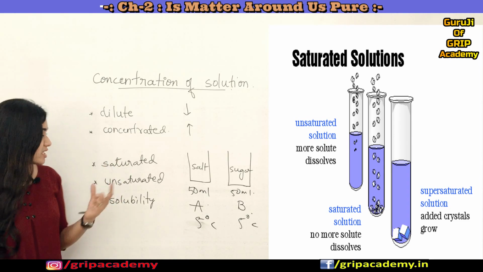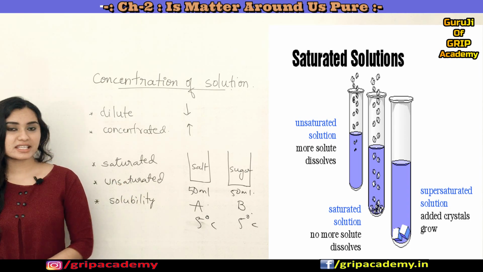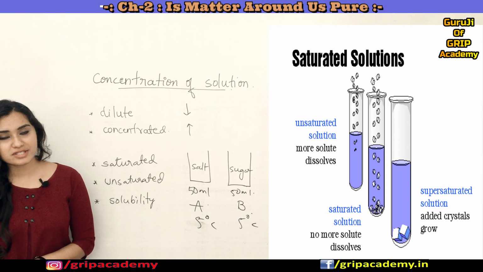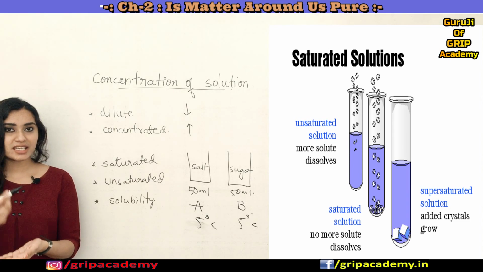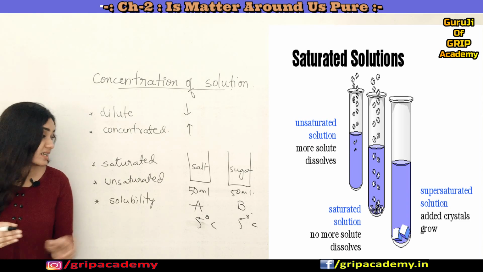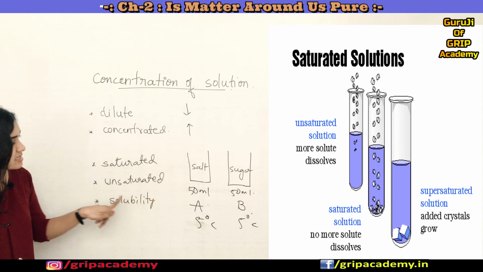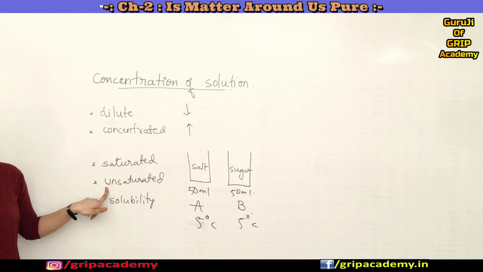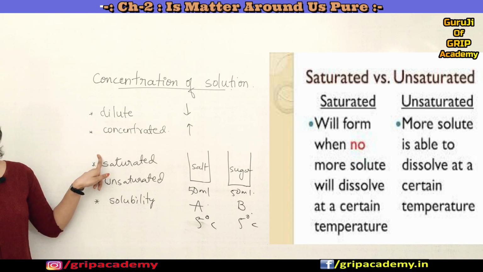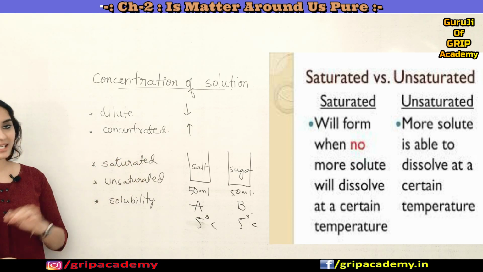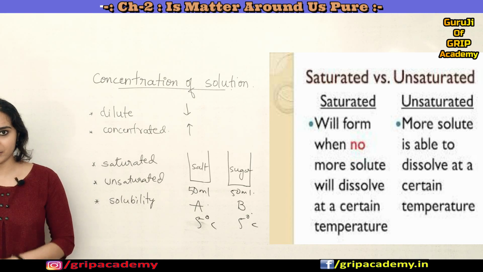An unsaturated solution is one which can dissolve more solute, or a solution containing less solute than a saturated solution, because when it reaches the saturated state, it cannot dissolve any more solute.